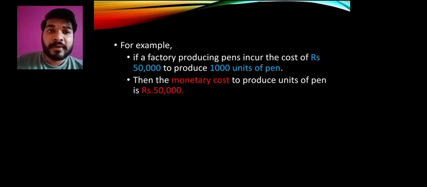This is a very simple concept: the total cost of production of anything you produce, measured in terms of money, is nothing but monetary cost.